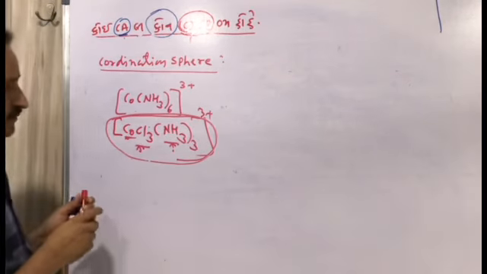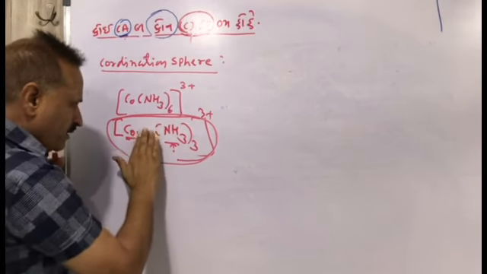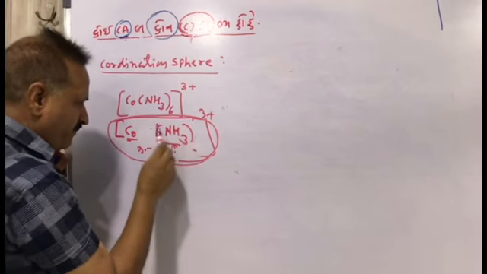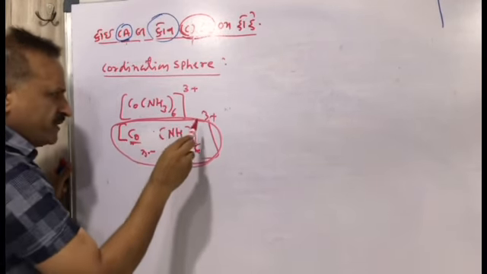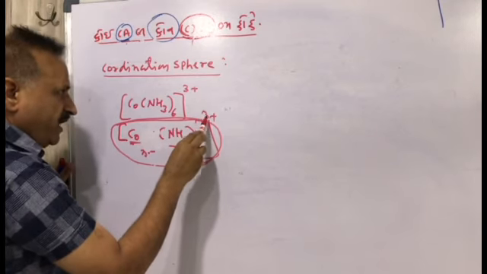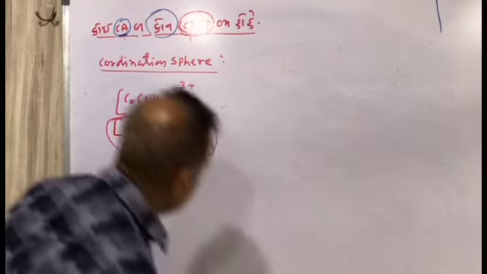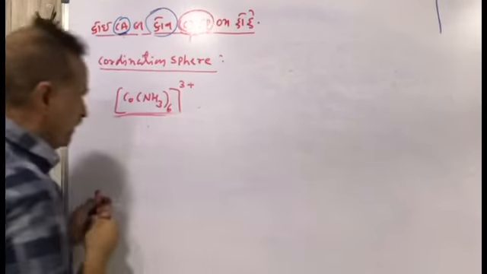And if I am not writing chloride over here and I am writing 6 ammonia, then there must be 3 plus charge, and I have to write down a negative ion. An example of a negative ion you will understand properly.